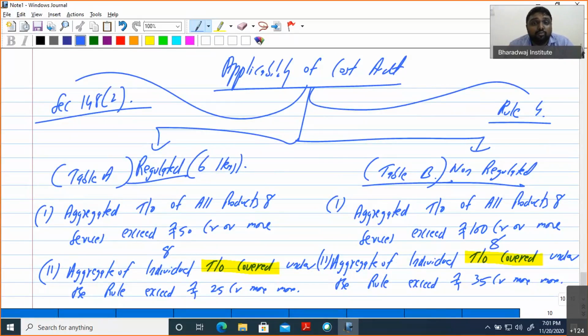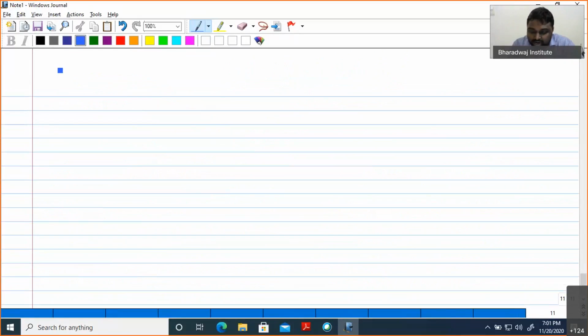So now we will move on to the very important thing, exemptions. Some of the friends, we have already discussed the exemption for cost records. See, these exemptions may come for your MCQ model also. So what is the exemption? This exemption is for cost audit. So what is the exemption for cost audit?